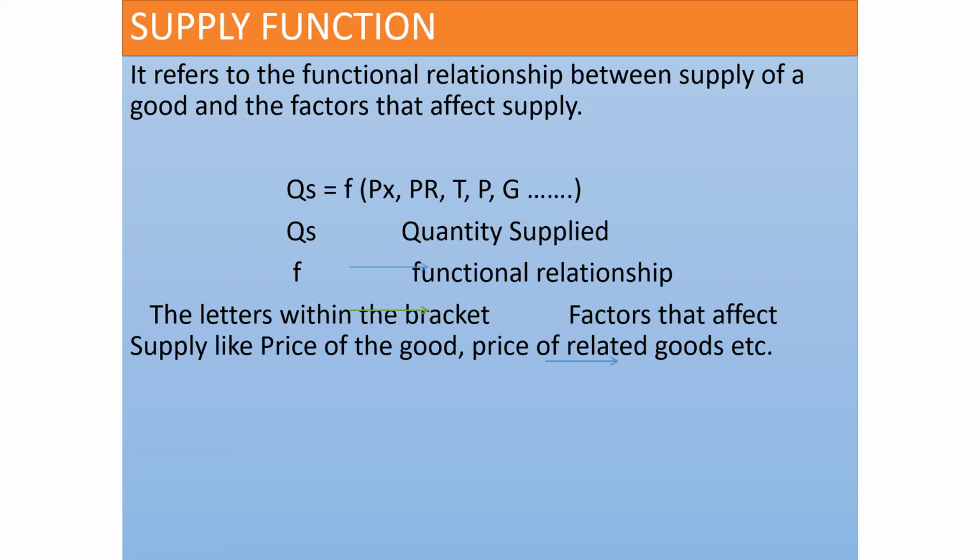Quantity supplied or supply of any commodity will depend on the price of the commodity, price of the related goods, taxation policy, goals of the firm, etc. So basically this QS represents the quantity supplied and F represents the functional relationship. However, the letters within the bracket are the factors that affect supply, which we are going to cover in the next class.